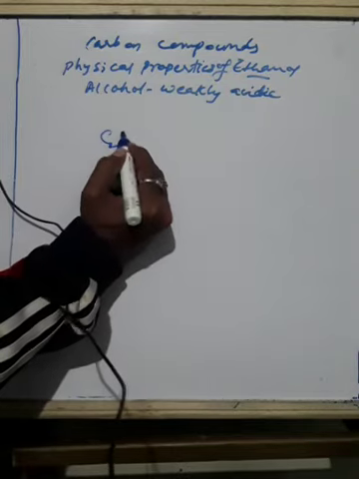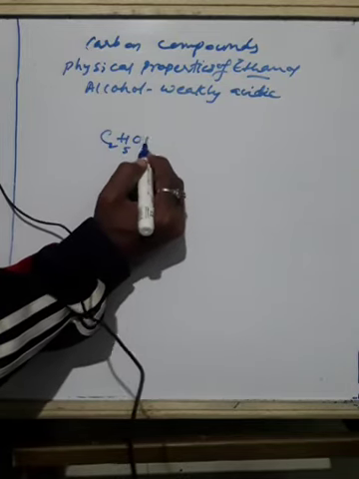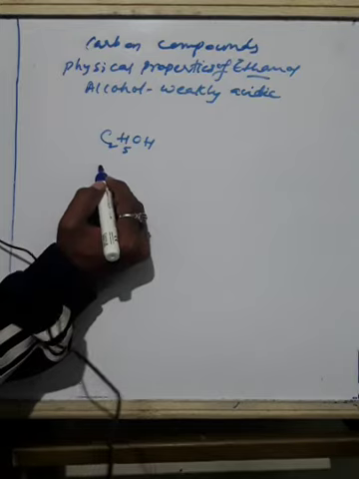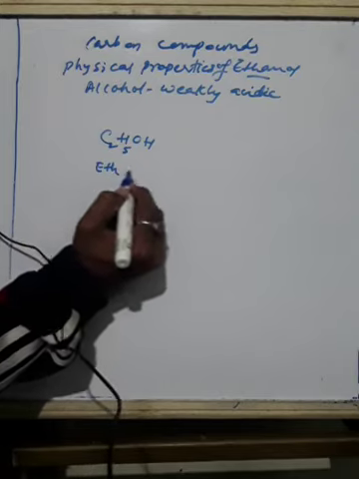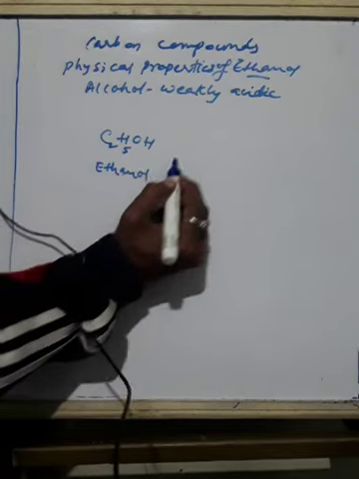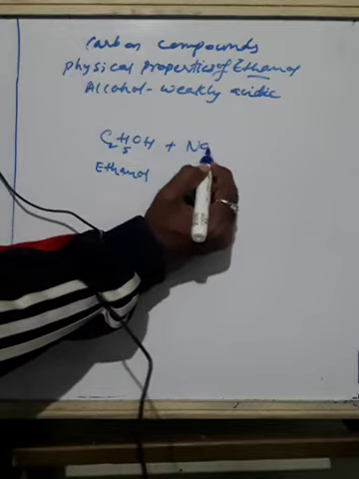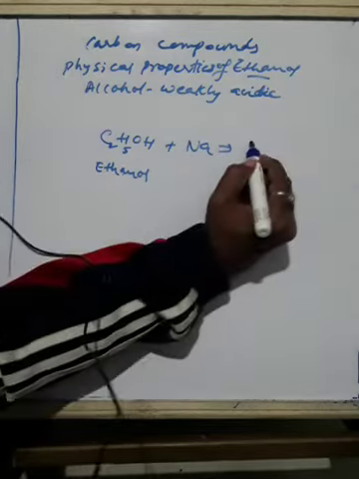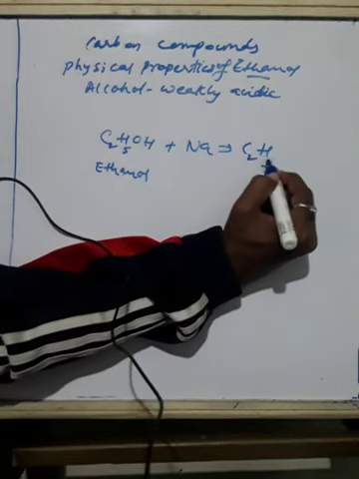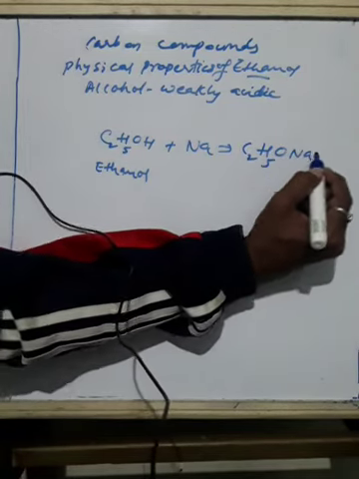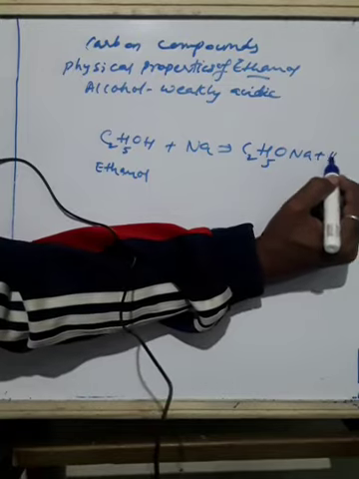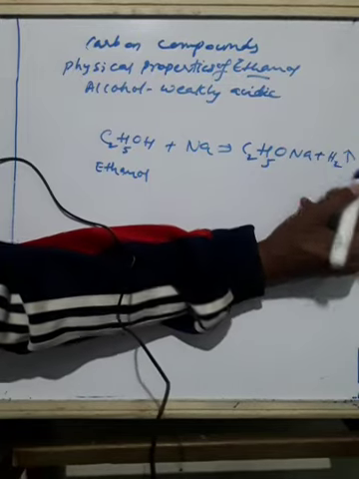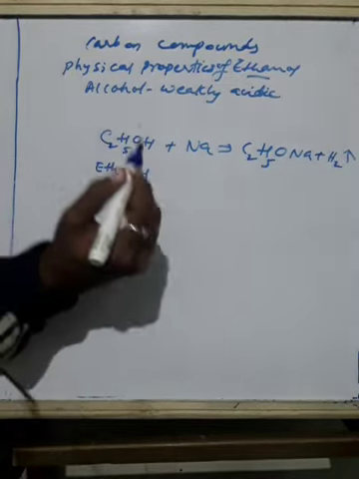Ethyl alcohol, C2H5OH. This is ethanol or ethyl alcohol. This will react with sodium. Okay. So this forms sodium ethoxide, C2H5ONa, and it releases hydrogen. The liberation mark, an arrow, will be shown upwards.